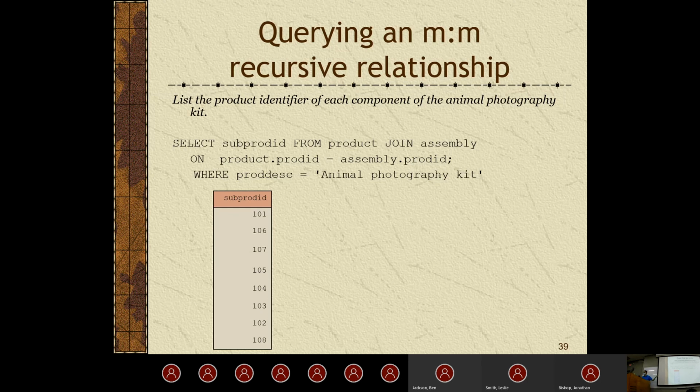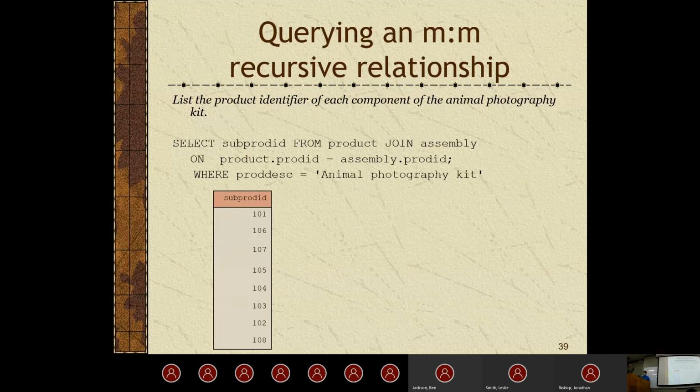Basically, we're just going to select the information we want, tell it where we're selecting it from. We're going to do a join between the two tables. So we're just going to join the assembly table in this case to find what the condition is we're joining on, which is going to be product.product ID equals assembly.product ID. So we're just keeping it nice and simple here.